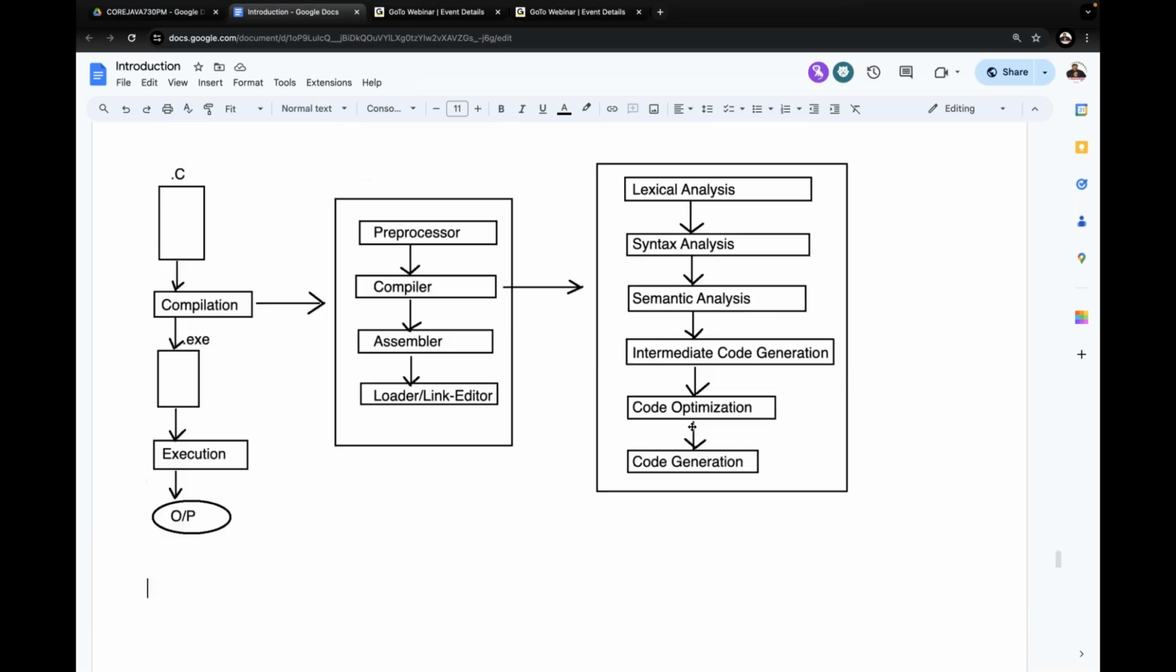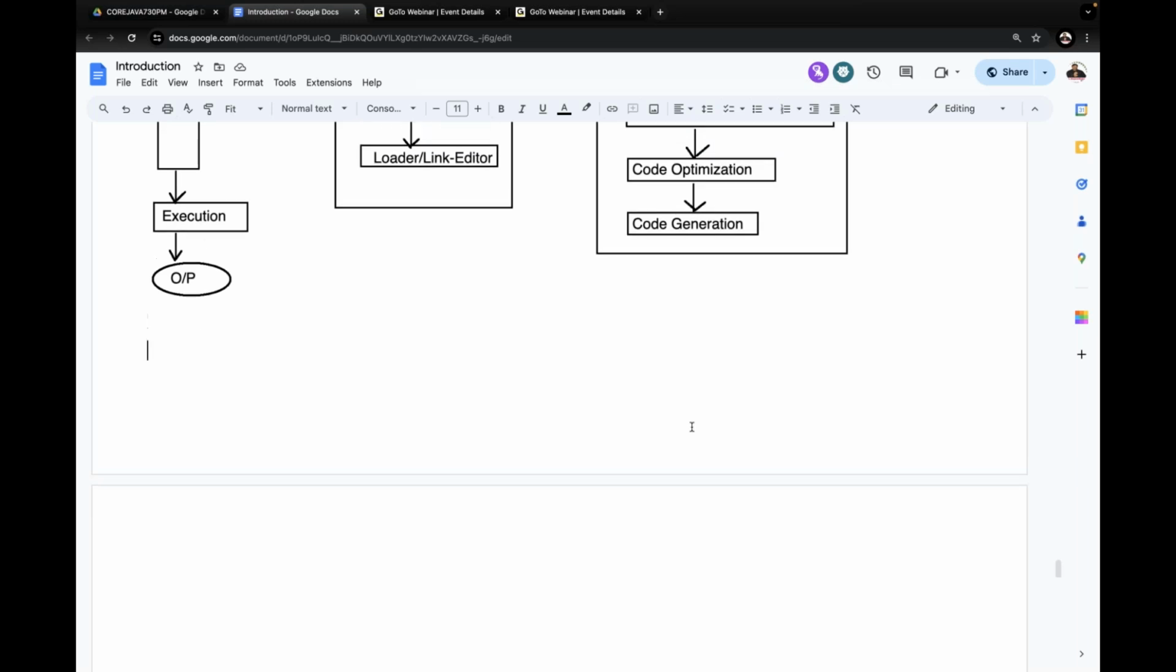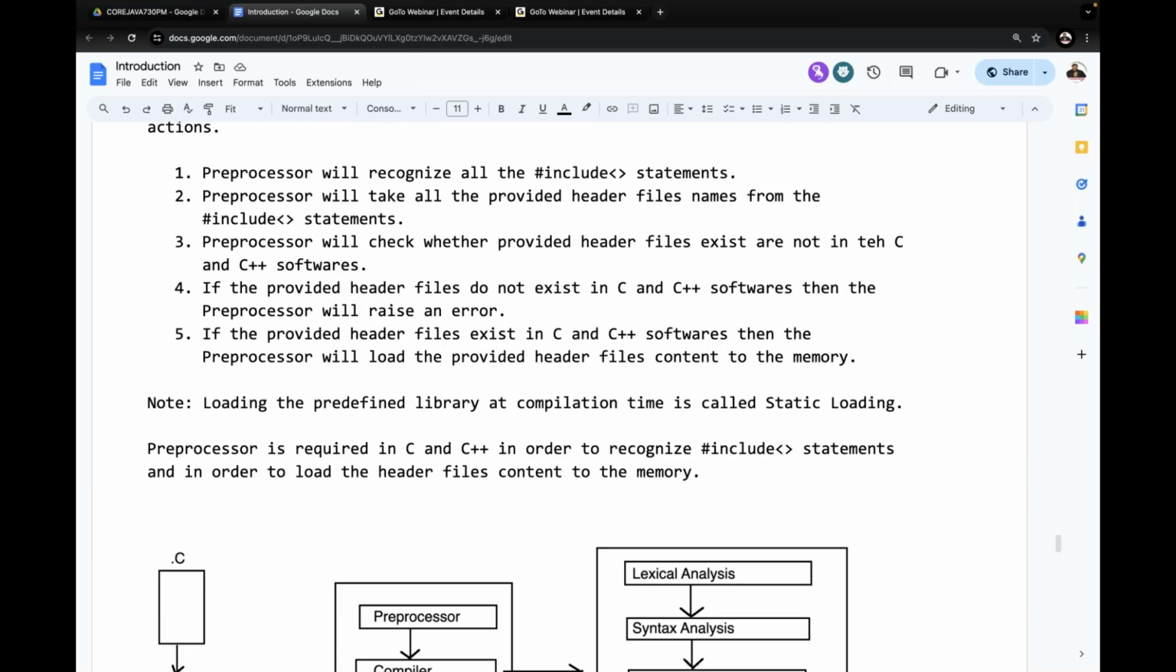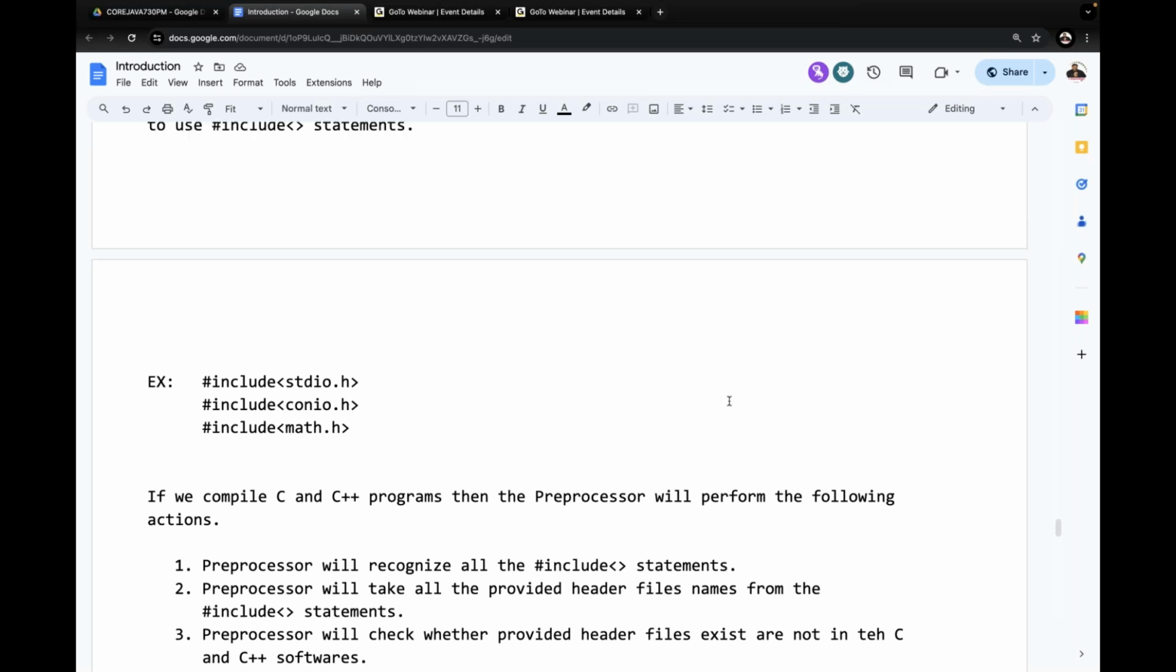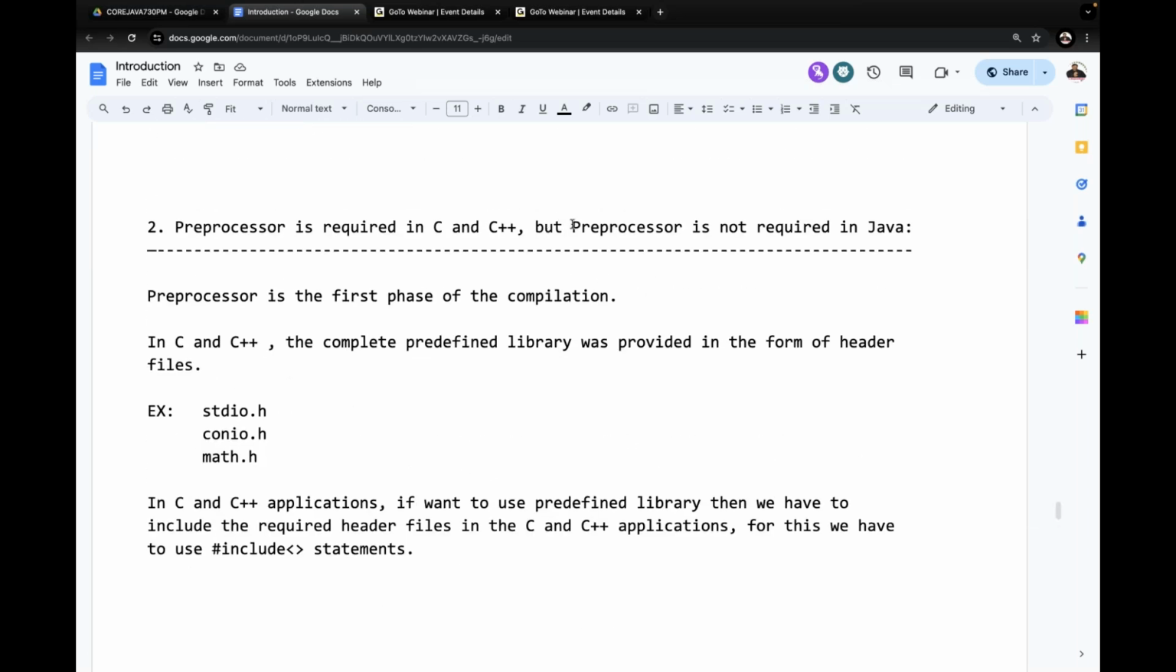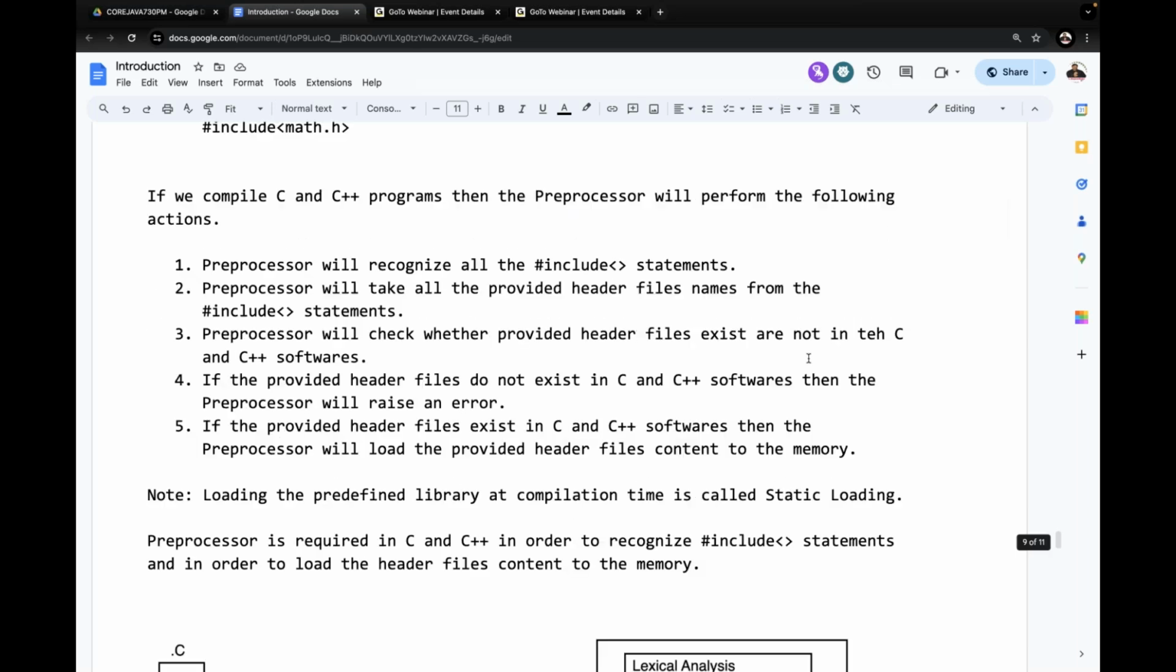All right, sir. Now let's move on to the point here. About C and C++ we understood how the preprocessor is required. That point we understood. The next point is that the preprocessor is not required in Java. Now let us understand the point here.